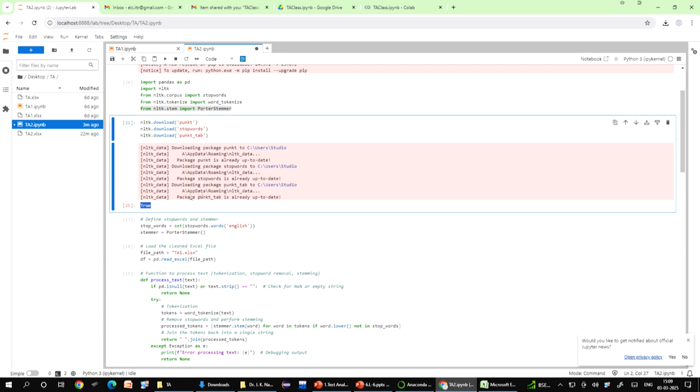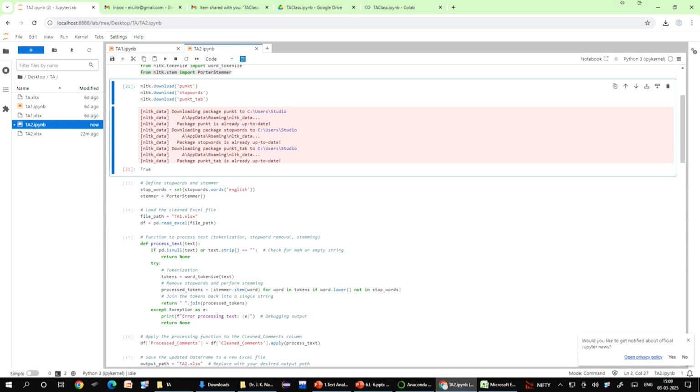By running these commands, we are making sure that NLTK has the necessary tools for text tokenization and filtering out the stop words. Now, by now you have understood that the most important thing is to tell the computer meaningfully what to do. The computer will not understand on its own, so for that libraries have been made. First you import those libraries, and once you import those libraries, then the computer will understand it.